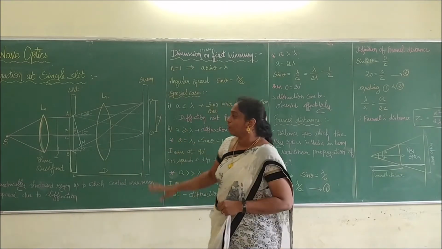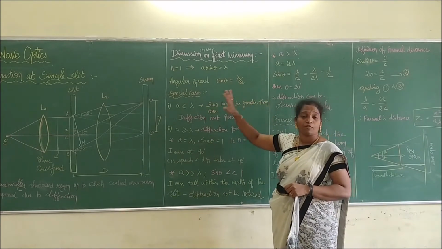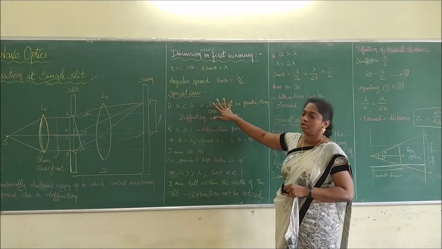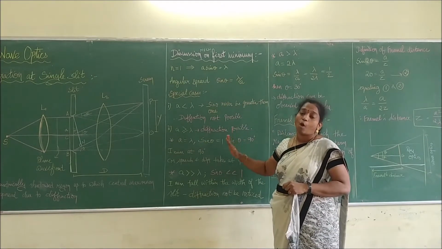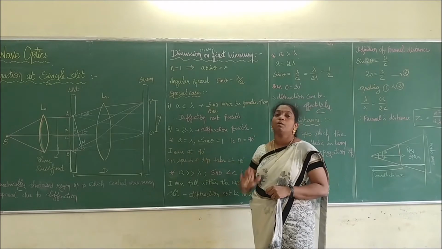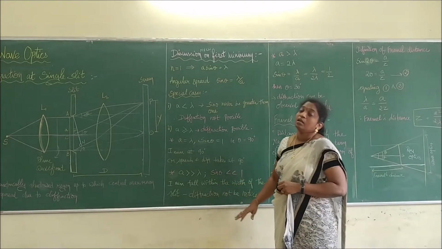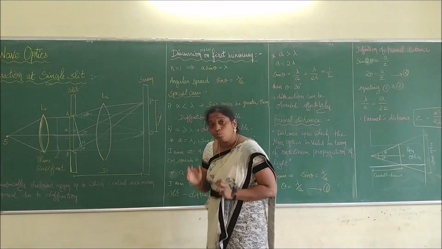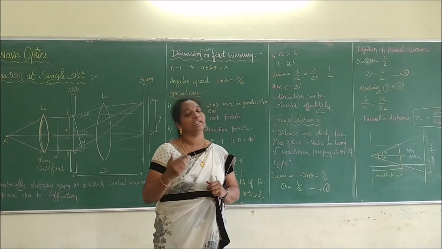Is it clear? So what is the condition we are saying? When a is less than lambda, sin theta would have to be more than the maximum, therefore diffraction is not possible at that condition. When a is equal to lambda, it is possible only at the angle of 90 degrees, that is, the first minimum will occur at 90 degrees. When a is very much greater than lambda, it will occur within the width of the slit, and it is very difficult for us to observe the diffraction.